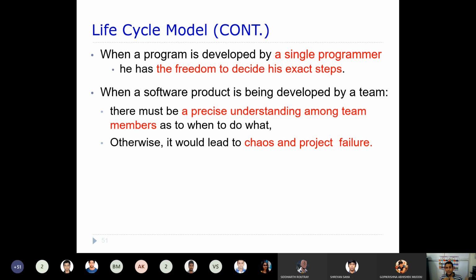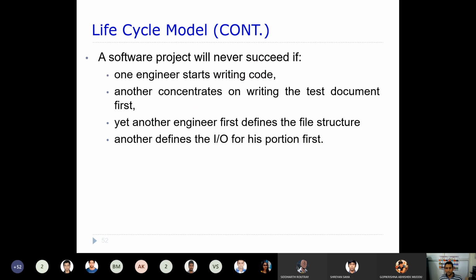If they do not have a common understanding of when to start a particular thing or what to do, then you will not be able to deliver a good quality project. That would lead to chaos and project failure.